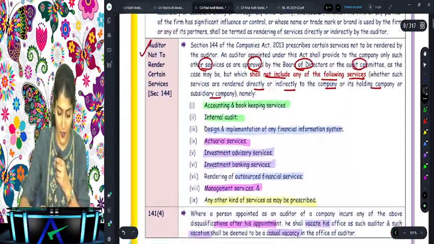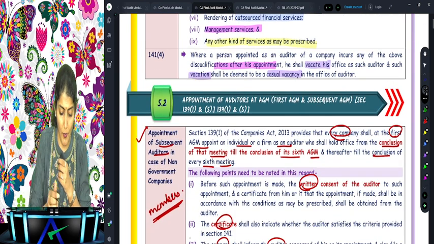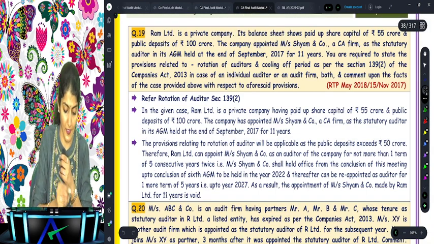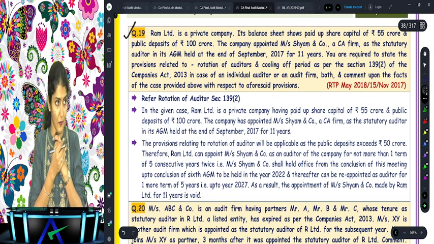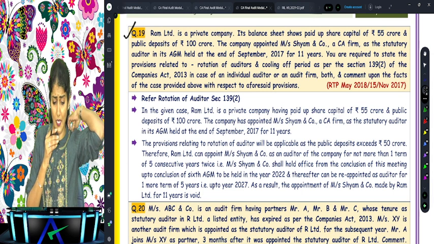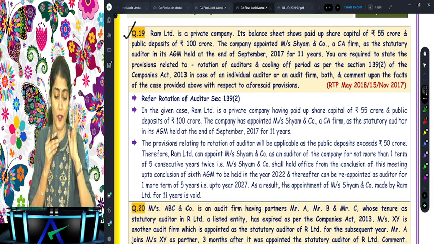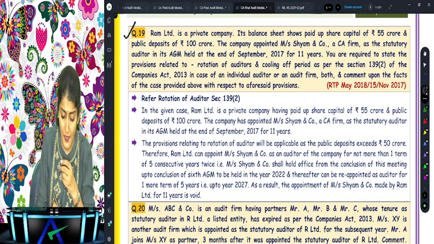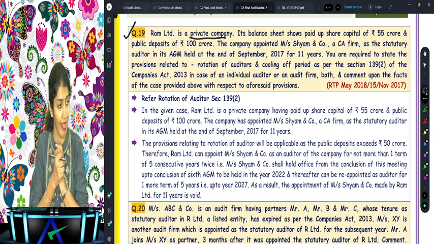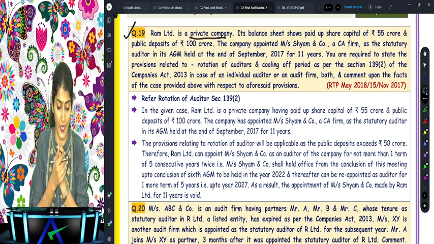And now we are talking regarding the questions for the appointment of the company auditor, which starts with question number 19. Are you all with me? Yes, question number 19. Now we are discussing the audit committee regarding the appointment of the auditor. Ram Limited is a private company. Have we all come to page number 19? Yes, question number 19. Have you all come to question number 19? Okay.